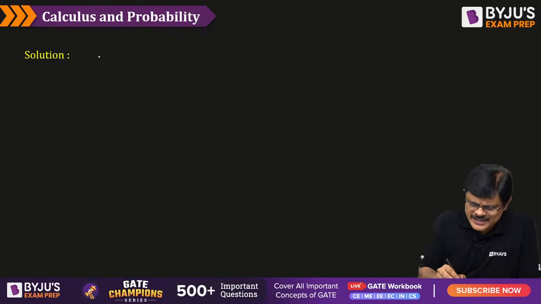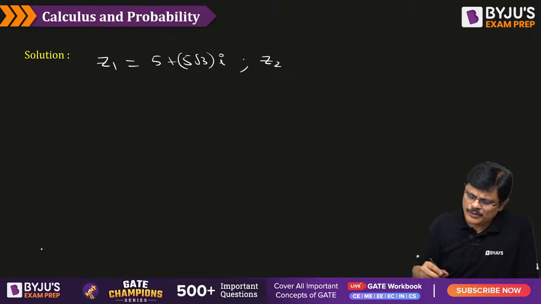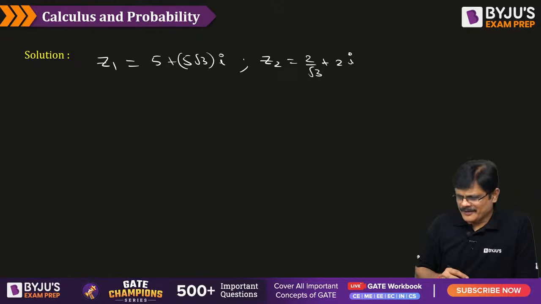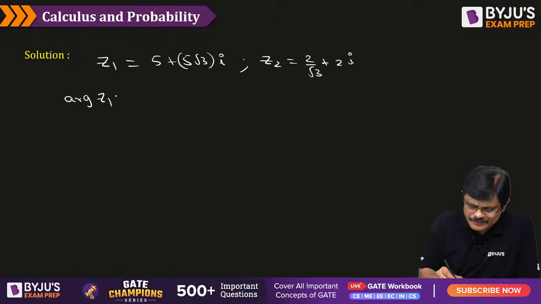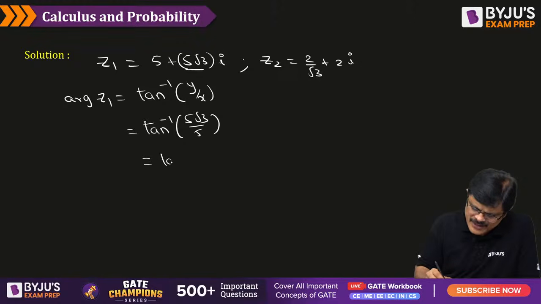Now, you see Z1 is 5 plus 5 root 3i, and Z2 is 2 by root 3 plus 2i. Very good. Now look here, what about the argument of Z1? That is simply tan inverse of y by x, where this is x plus iy. This is y and this is x. Tan inverse of y by x, that is tan inverse of 5 root 3 by 5, that is tan inverse root 3, my dear friends.